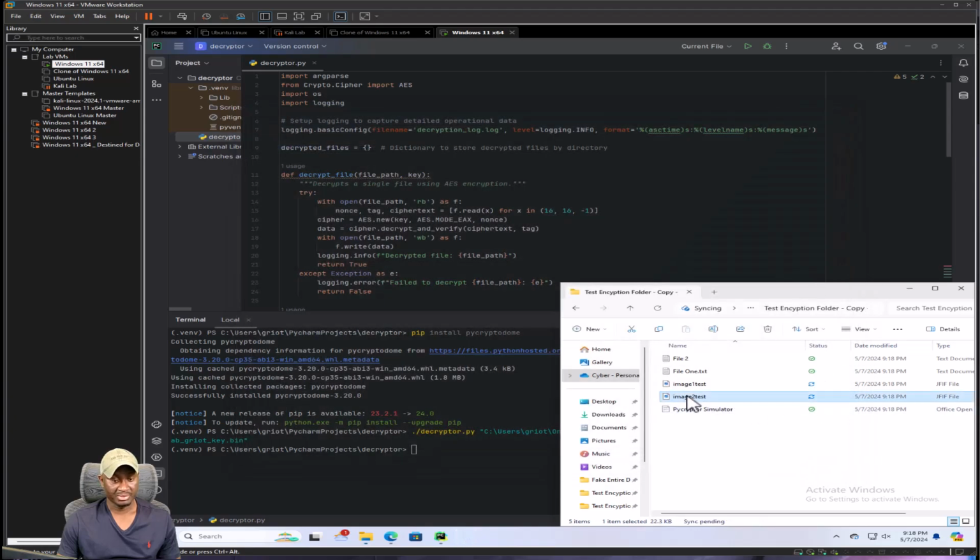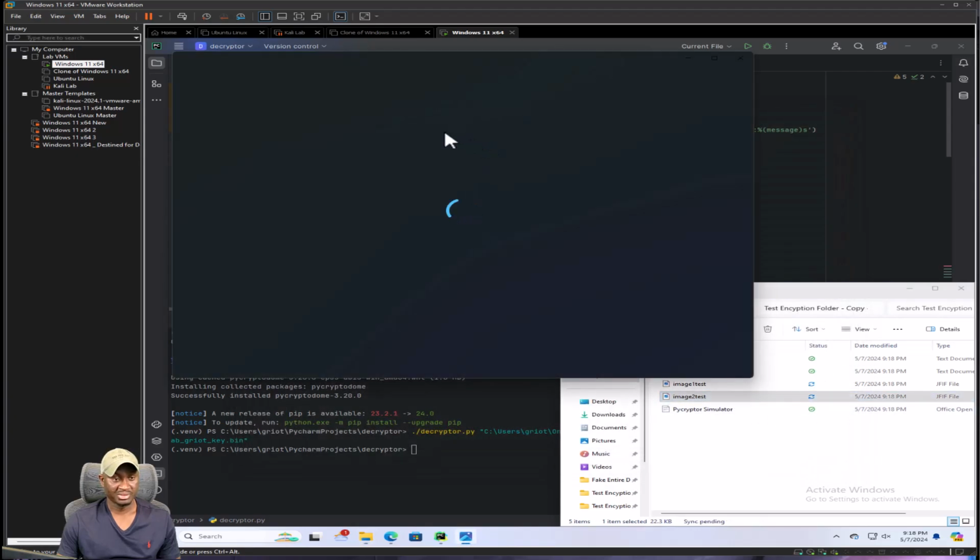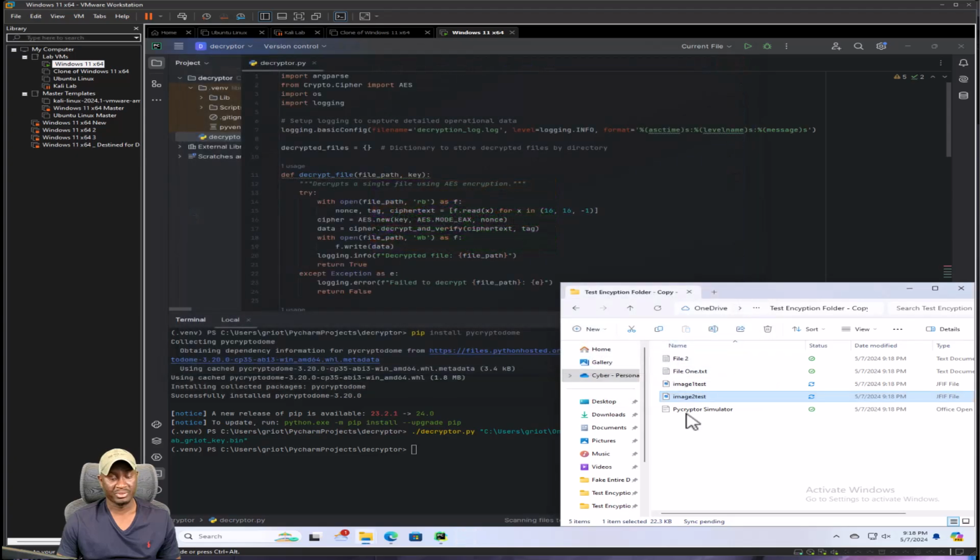Let's open up the image. Should be good. Image is back. Perfect. So we know encryption is working. We know decryption is working. When we come back, we are going to package this into an executable.